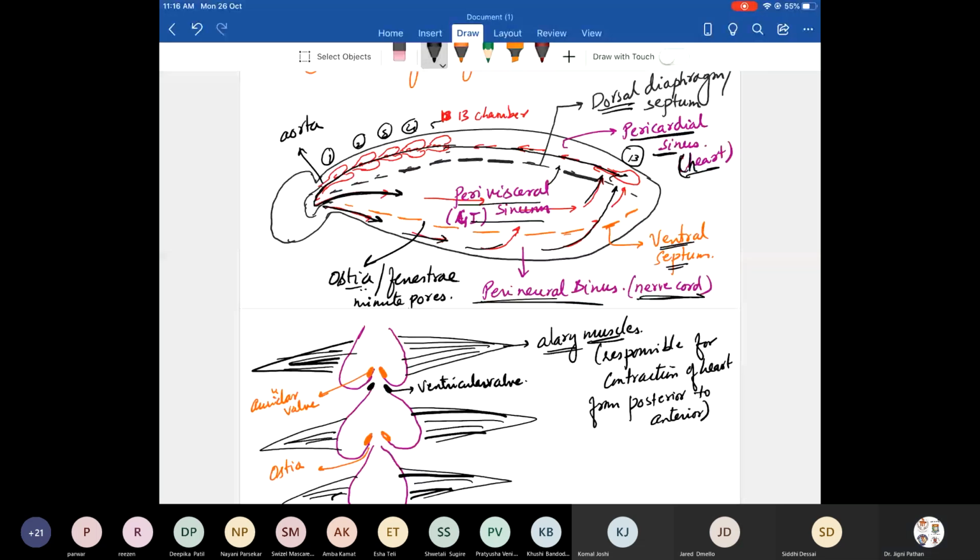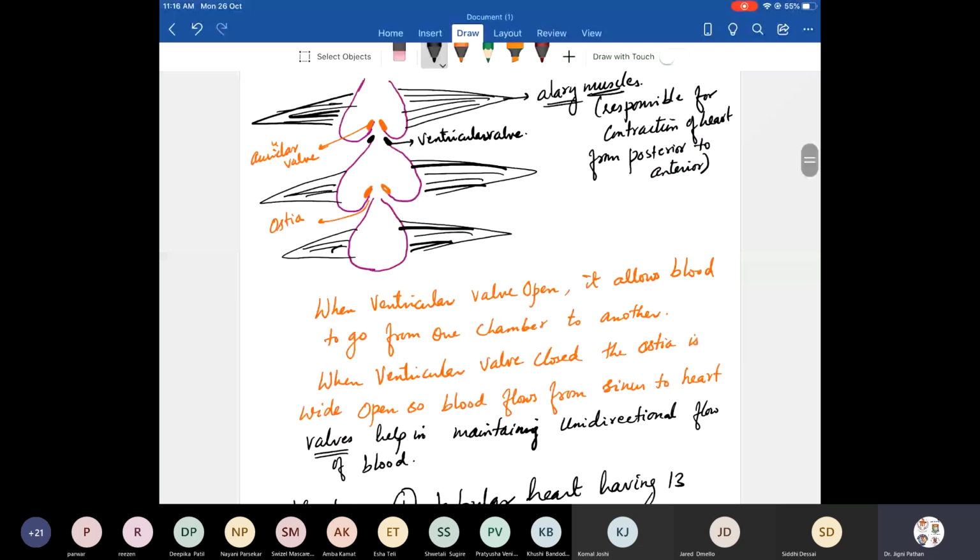Now, there are valves present between the chambers. For example, this is the 13th chamber, this is the 12th, and this is the 11th. So it moves from the 12th to the 11th. How? With the help of alary muscles, but the ventricular valve also plays an important role.